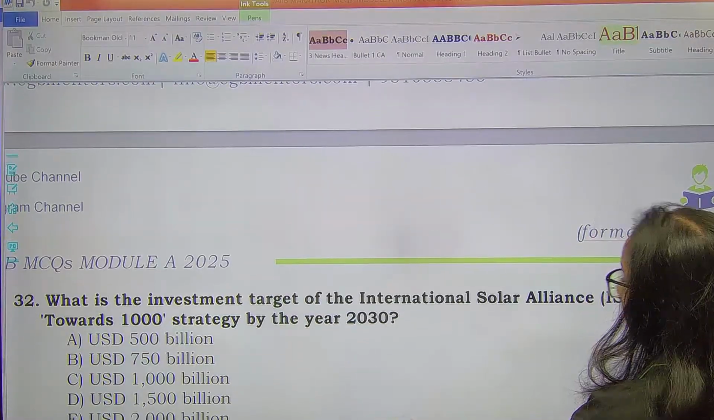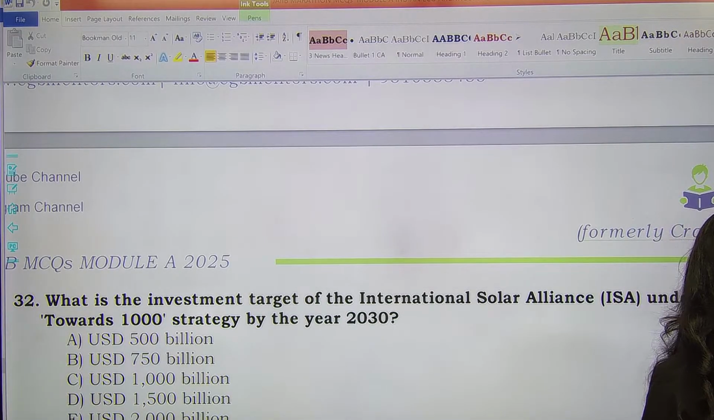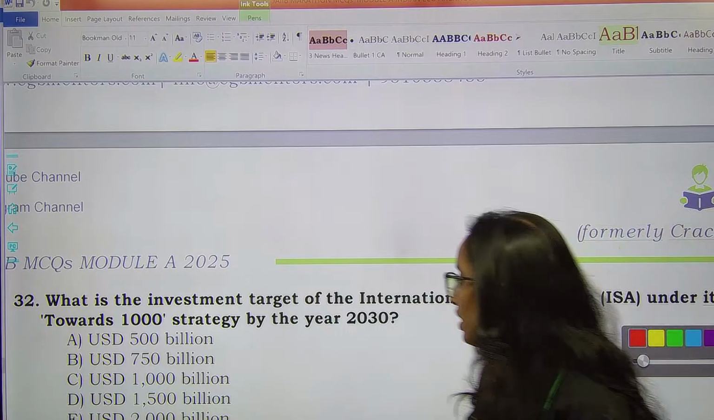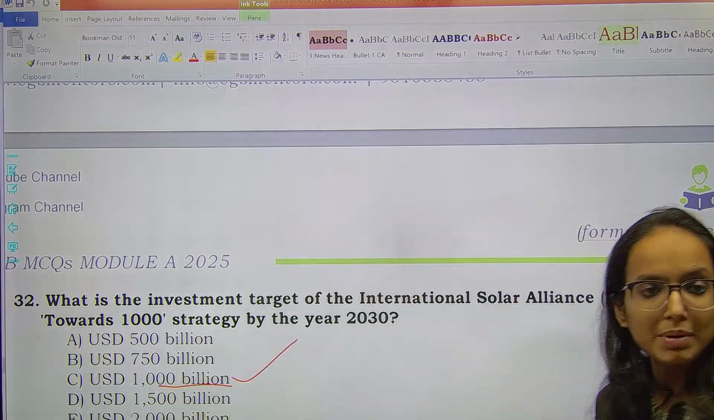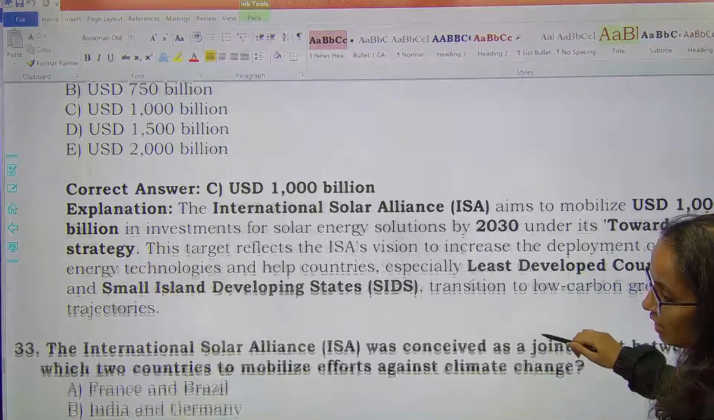What is the investment target of ISA, the International Solar Alliance? Very important. Under its Towards 1000 strategy by the year 2030, the investment target is also $1000 billion. Remember, option C will be the right answer. $1000 billion. Next question.